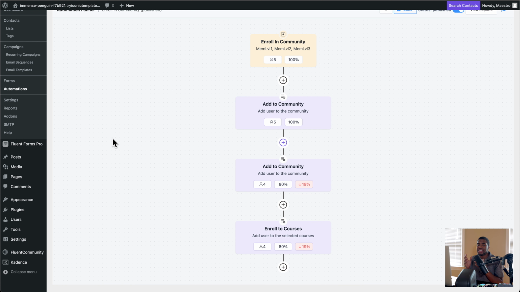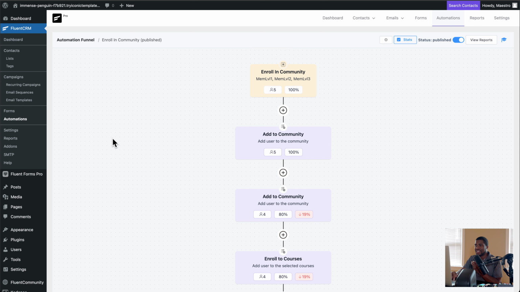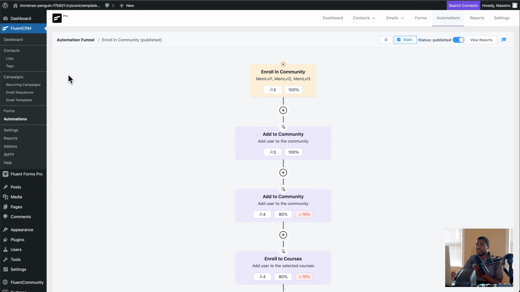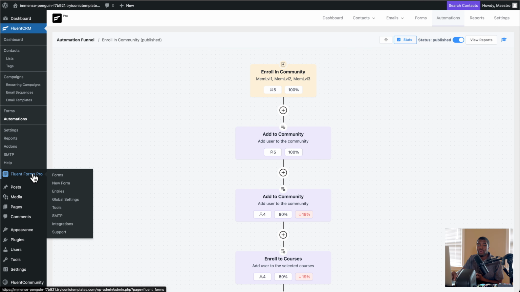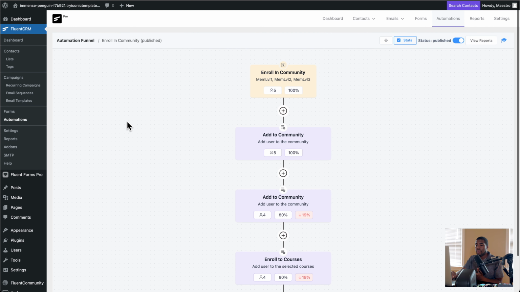And for integrations outside of WordPress or with other WordPress tools, you could use something like Suretriggers, Uncanny Automator, Zapier, or a webhook, something that will allow us to give people access to the community without it having to be through their default way, or even through Fluent Forms, because everybody's not going to be using Fluent Forms, right? But this is stuff I wanted to share with you all while I've been testing this plugin out.